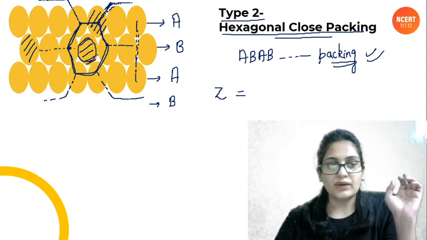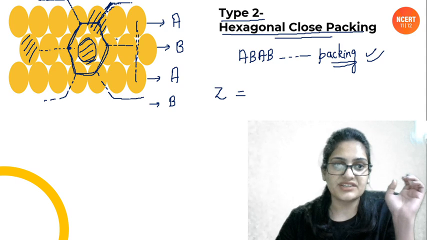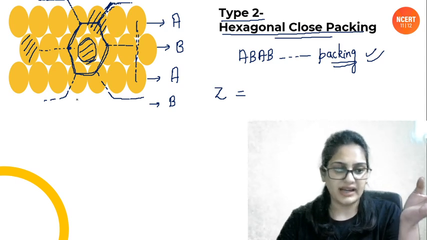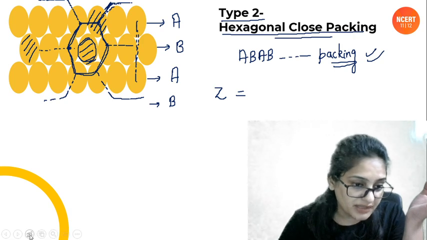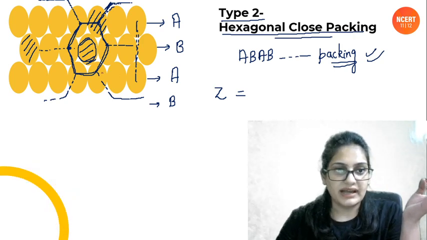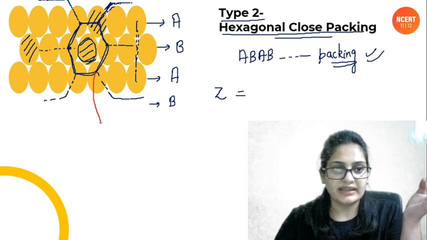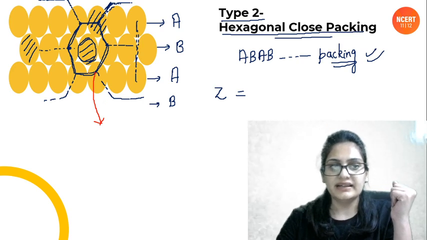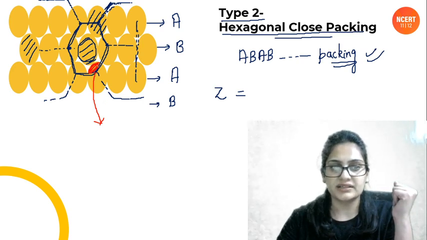Now let us see the corner atoms. They are shared between how many unit cells? You can clearly see, people, this corner atom. I'll change the color so that it becomes easier. This corner atom, or any corner atom, you can take any corner atom. It is shared between how many unit cells, people? Clearly this unit cell is taking 1/3 area of it.